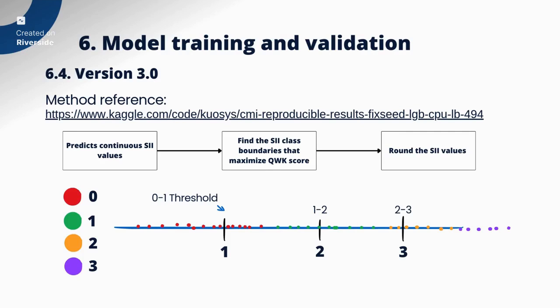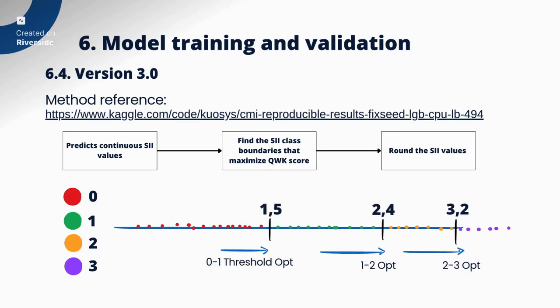What we want to do is find a better position that increases the quadratic kappa score. By using some optimization method, we can find the new positions for the decision thresholds. If we move all the thresholds to the right by the right amount, we get new positions that separate the data points more correctly, and it will give a higher kappa score.